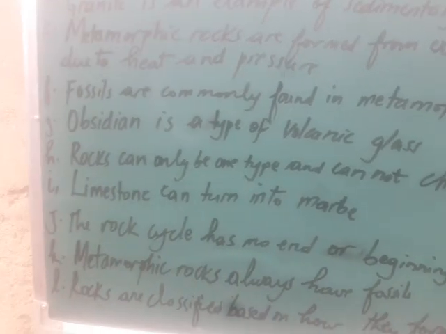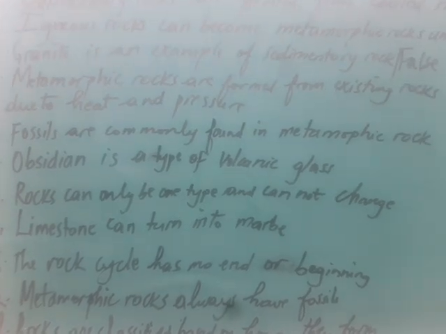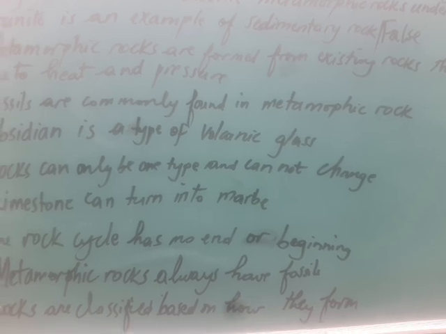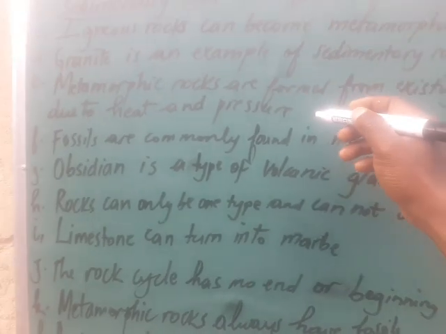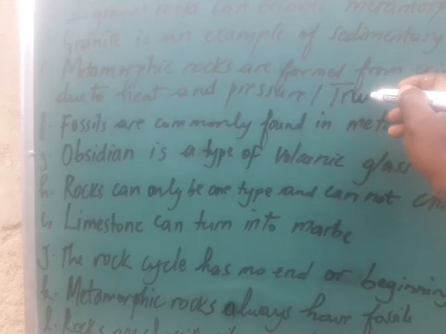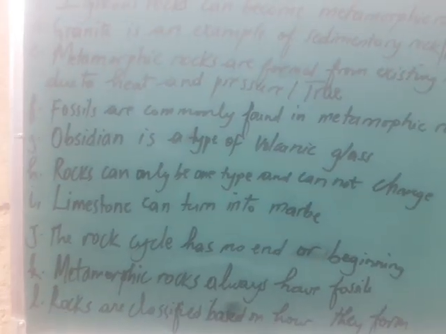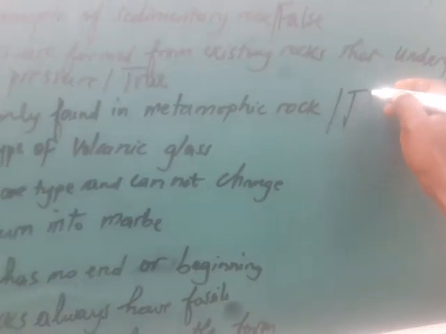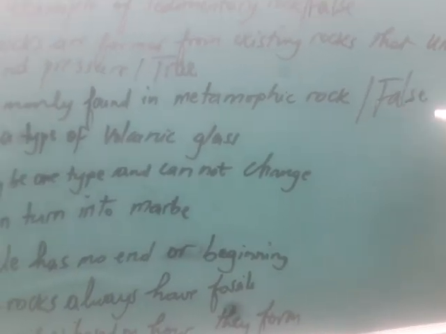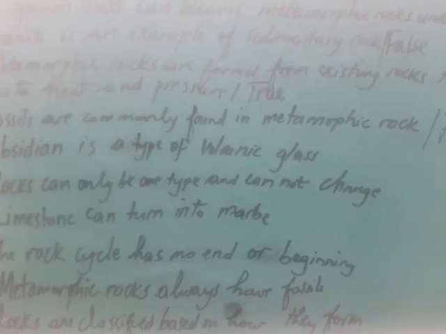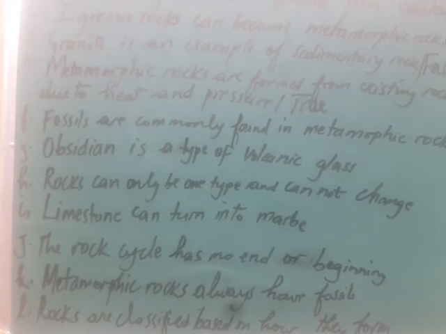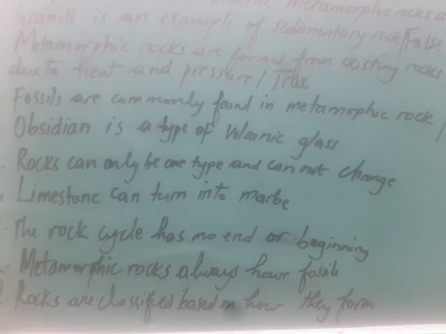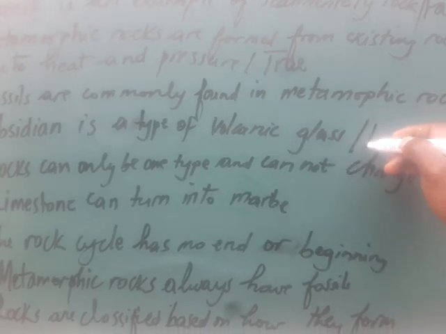E: Metamorphic rocks are formed from existing rocks that undergo change due to heat and pressure. True. This statement is correct. F: Fossils are commonly found in metamorphic rock. False. Fossils are only found in sedimentary rock. G: Obsidian is a type of volcanic glass. Correct, so the answer is true.